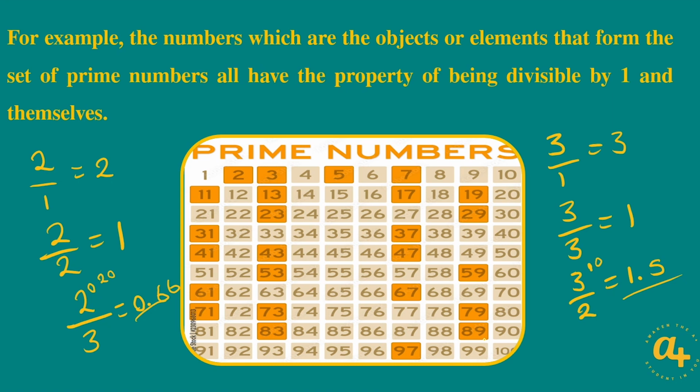Therefore, those numbers which are the elements that form the set of prime numbers all have the property of being divisible by 1 and themselves. What relates these numbers to each other in the set of prime numbers is that they all have the property of being divisible by 1 and themselves. I hope this is now clear.